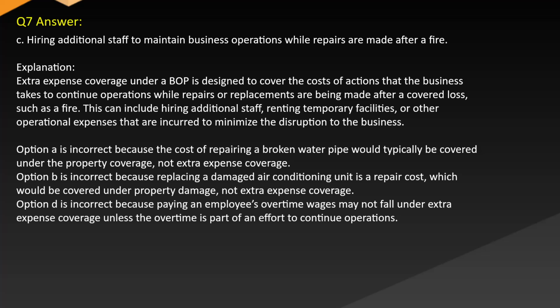to the business. Option A is incorrect because the cost of repairing a broken water pipe would typically be covered under the property coverage, not extra expense coverage. Option B is incorrect because replacing a damaged air conditioning unit is a repair cost, which would be covered under property damage, not extra expense coverage. Option D is incorrect because paying an employee's overtime wages may not fall under extra expense coverage unless the overtime is part of an effort to continue operations.